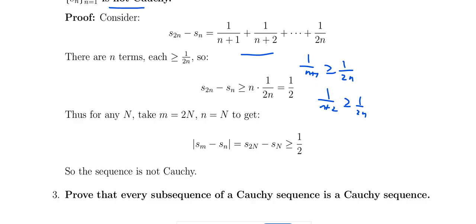So n times 1 by 2n போடலாம். So 2n is nothing but n plus n. So மொத்தம் n terms இருக்கு. So n times 1 by 2n is greater than or equal to 1 by 2.